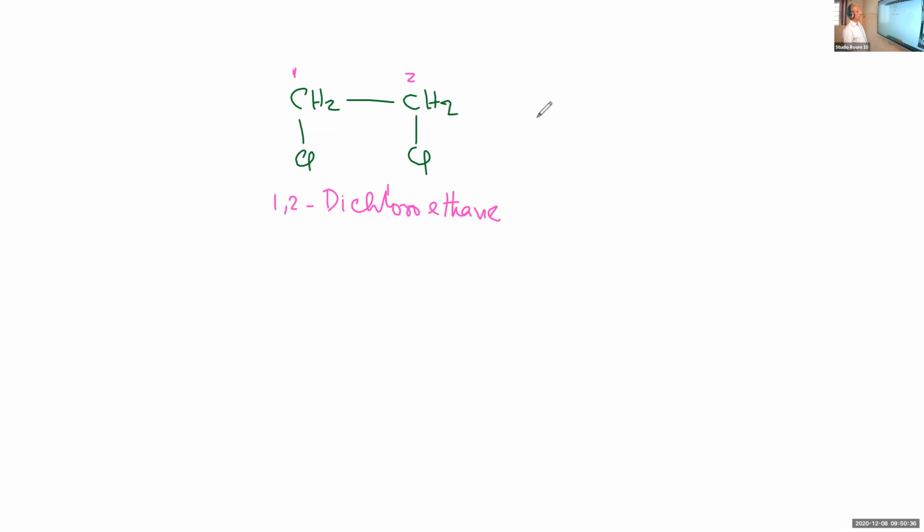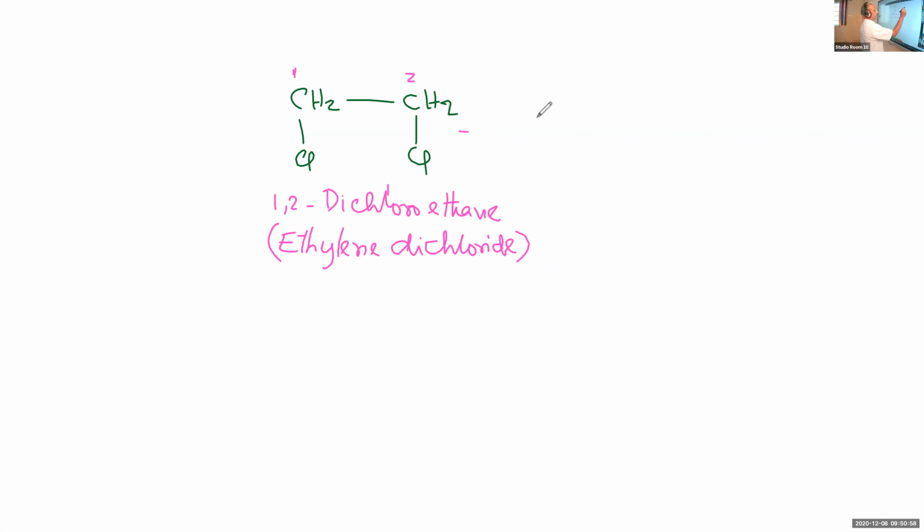That is the IUPAC name of this compound. And in the common system, this compound is named ethylene dichloride. Ethylene dichloride or 1,2-dichloroethane.